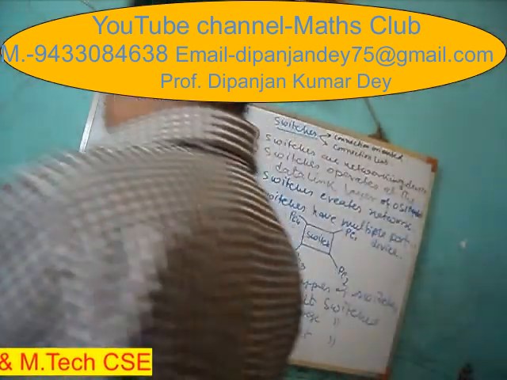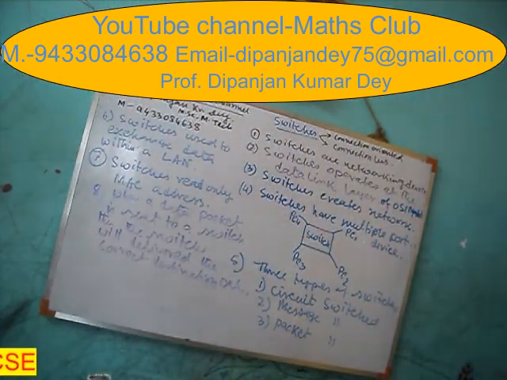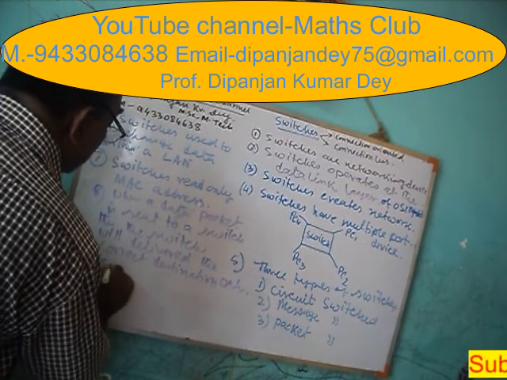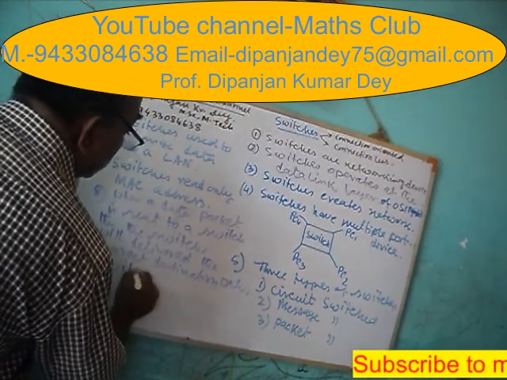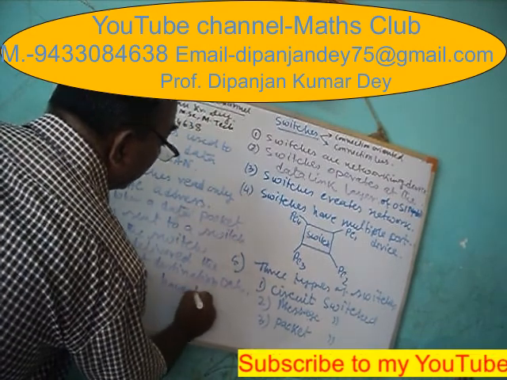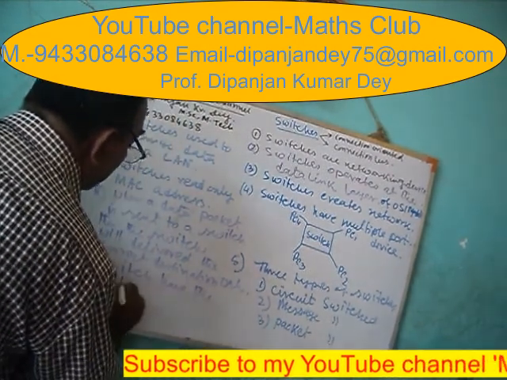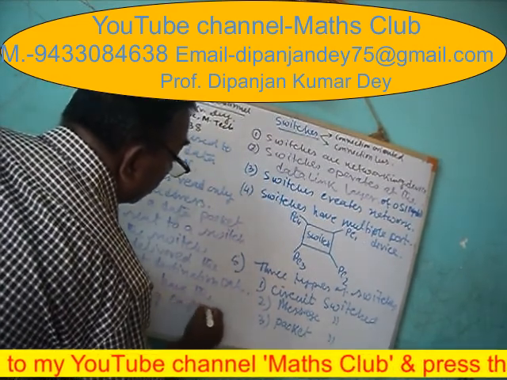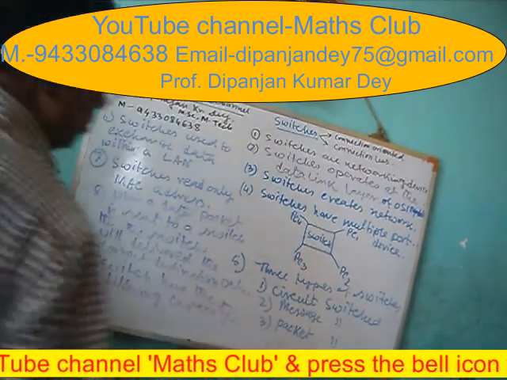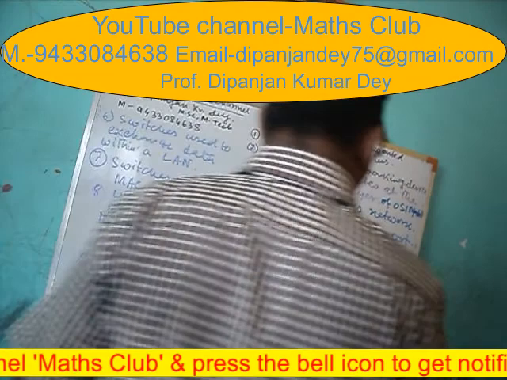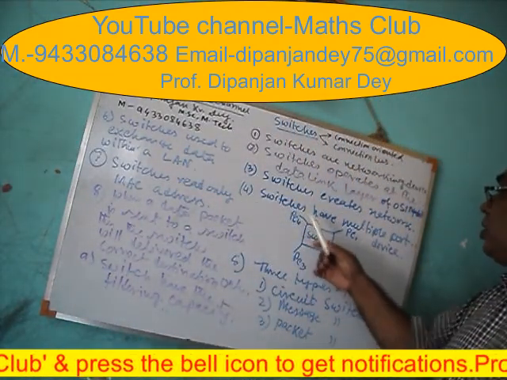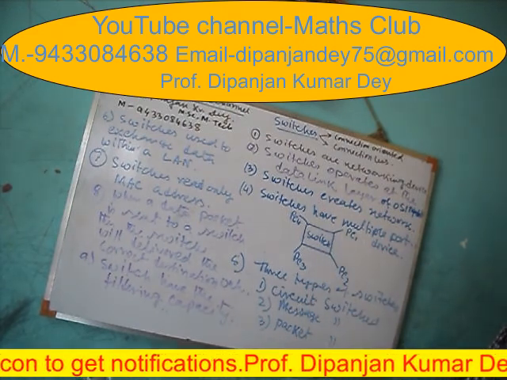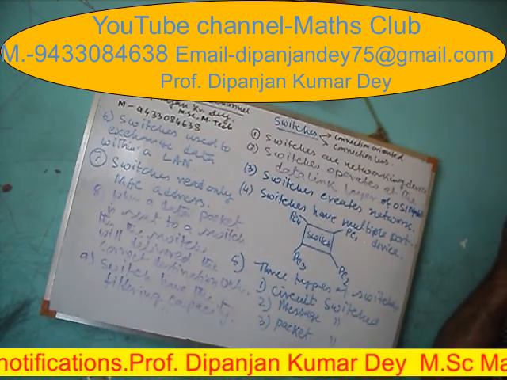Number 9, switches have the filtering capacity. Filtering capacity means when PC1 sends data to PC3, the other stations, PC2 and PC4, do not know. Only the destination address will receive it.